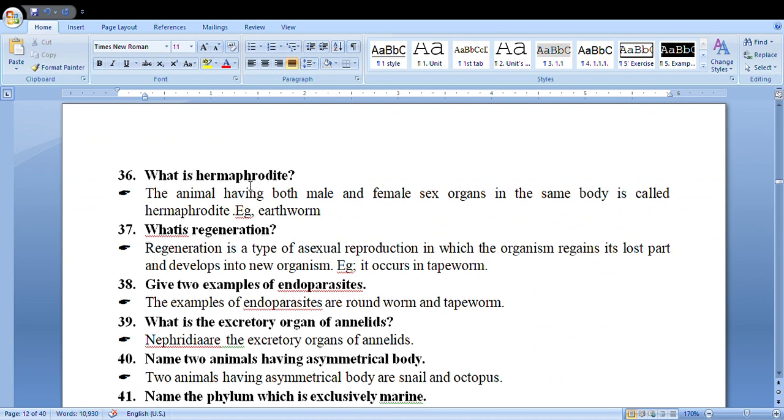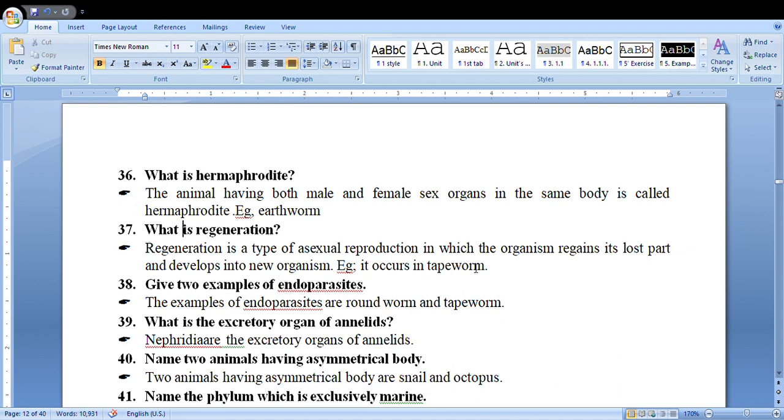What is hermaphrodite? Hermaphrodite means bisexual organisms. That means an animal having both male and female sex organs in the same body is called bisexual or hermaphrodite. Example, earthworm. What is regeneration? Regeneration is a type of asexual reproduction in which the organism regains its lost part and develops into a new organism.